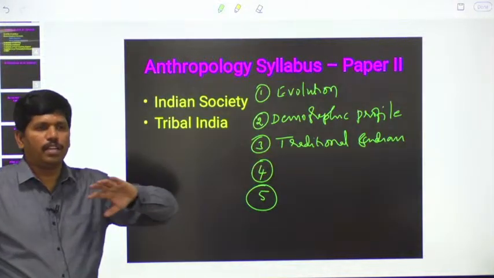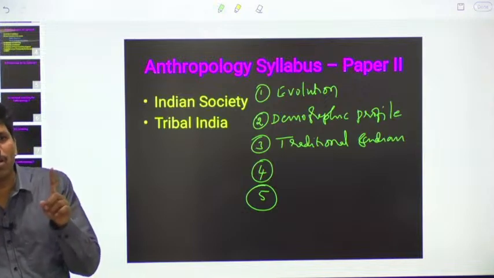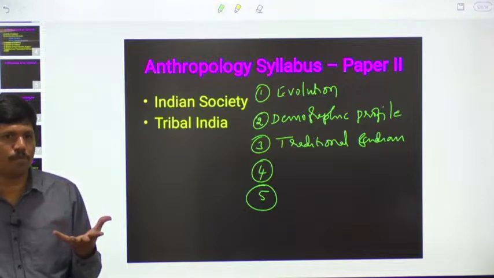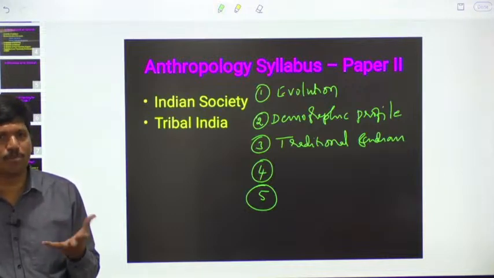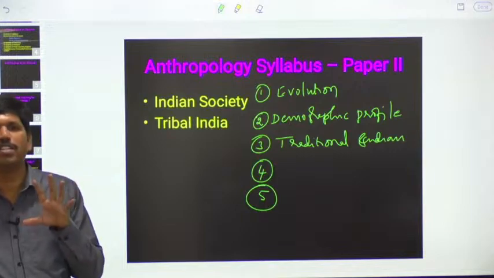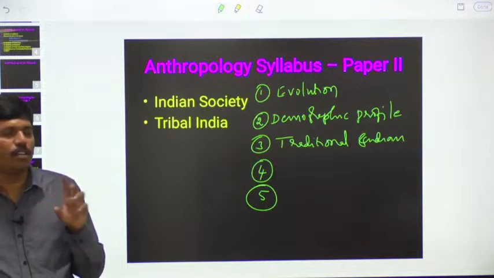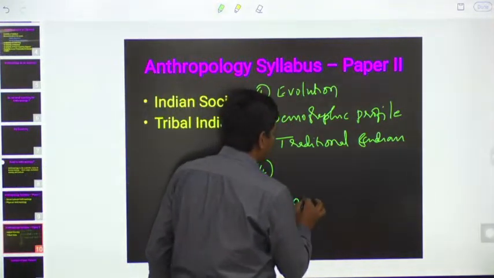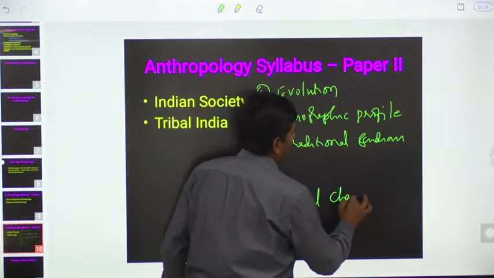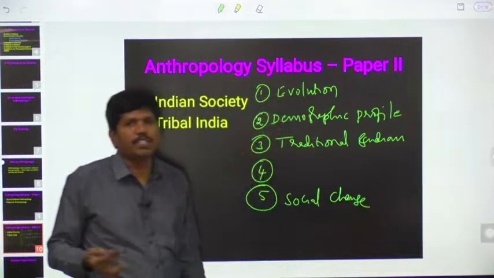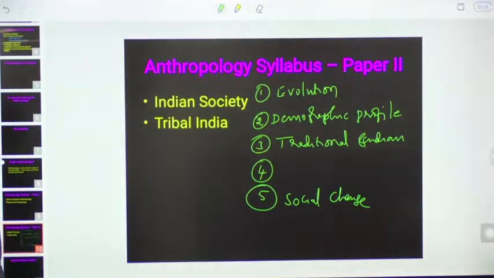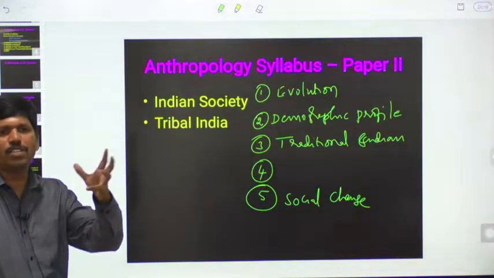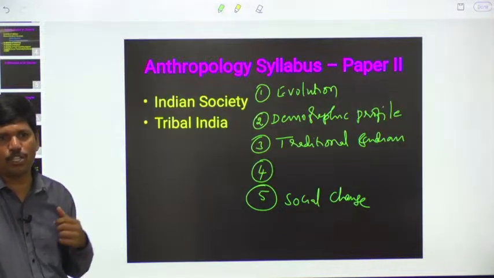And after that, in our history, after independence, there is one more developmental milestone, 1991. In that year, our economy was opened up: liberalization, globalization, privatization. Then what changes took place in our society? That's why we are going to study social change here in the fifth chapter. As far as empowerment is concerned, one more year is there, 1992. The Panchayat Raj system was constitutionalized. Even before that it was there, but constitutional status was given to the Panchayat Raj system in 1992.